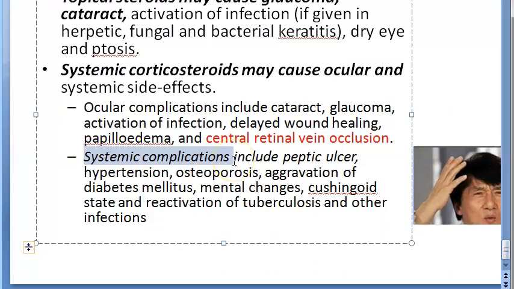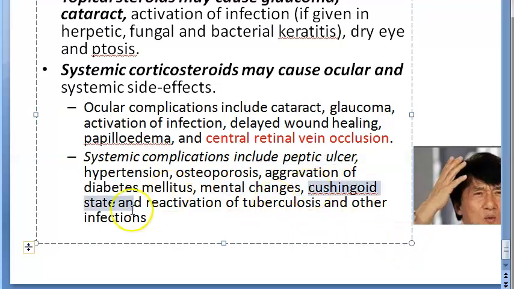Systemic complications. What will the systemic complications be? We have already seen in the pharmacology. Basically, it can lead to peptic ulcer because it will increase gastric acid secretion. Hypertension it can cause, that was the CVS effect. Osteoporosis also we saw in that one, right? They mentioned that. Aggravation of diabetes mellitus. Diabetes mellitus can increase. Mental changes, CNS effects are there.